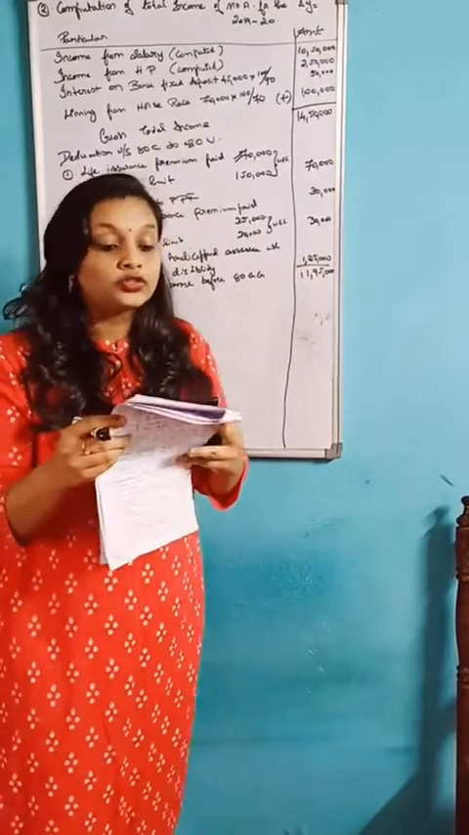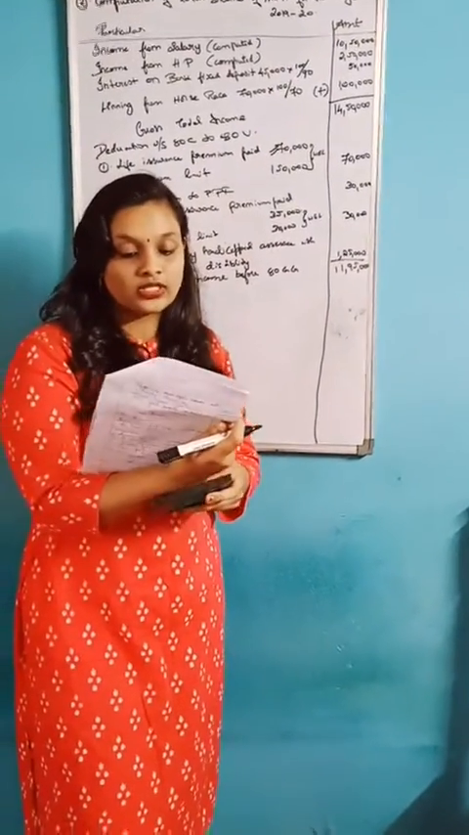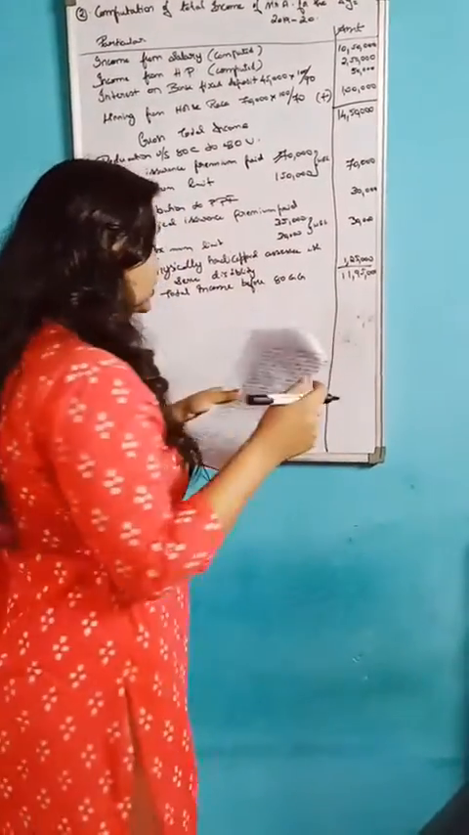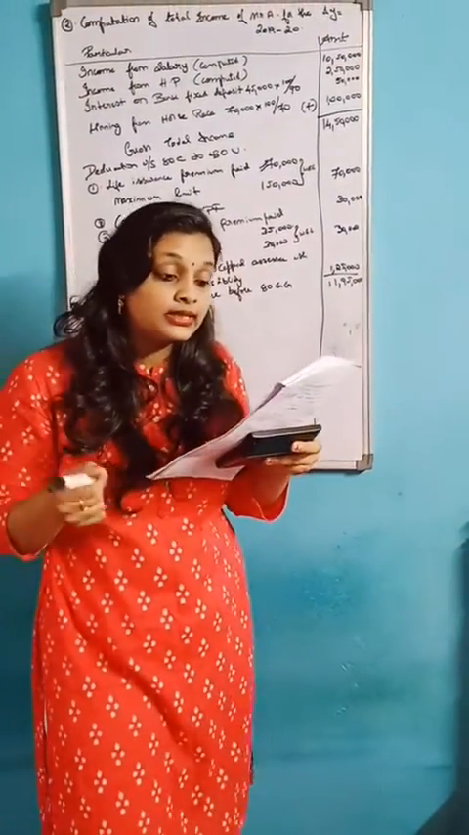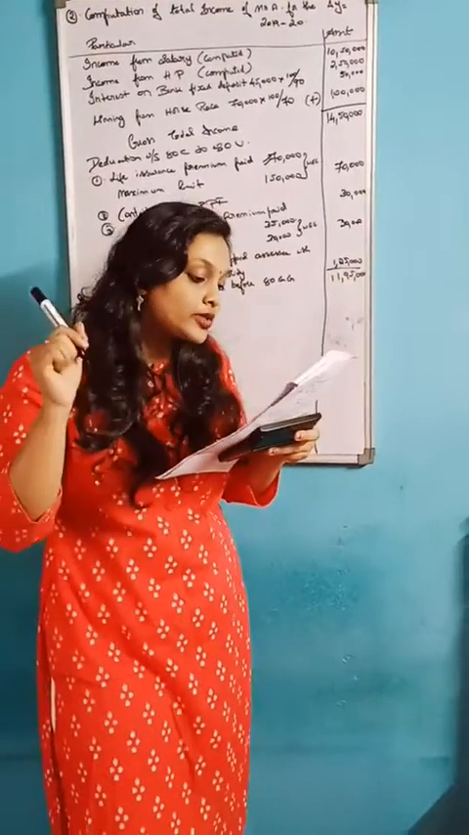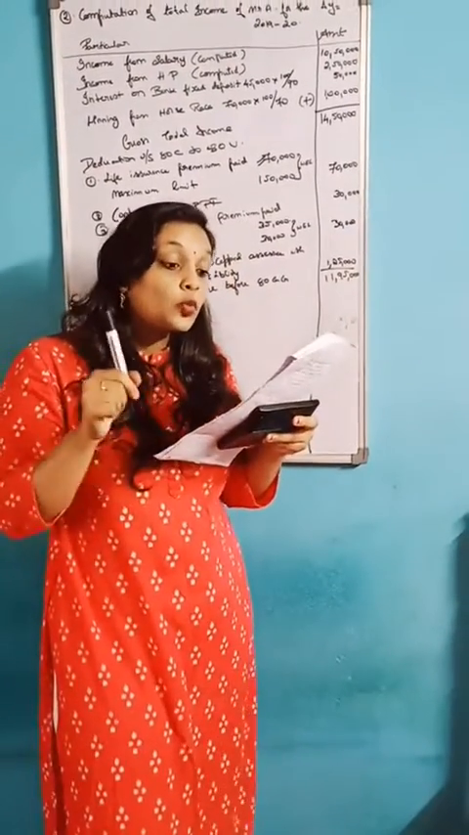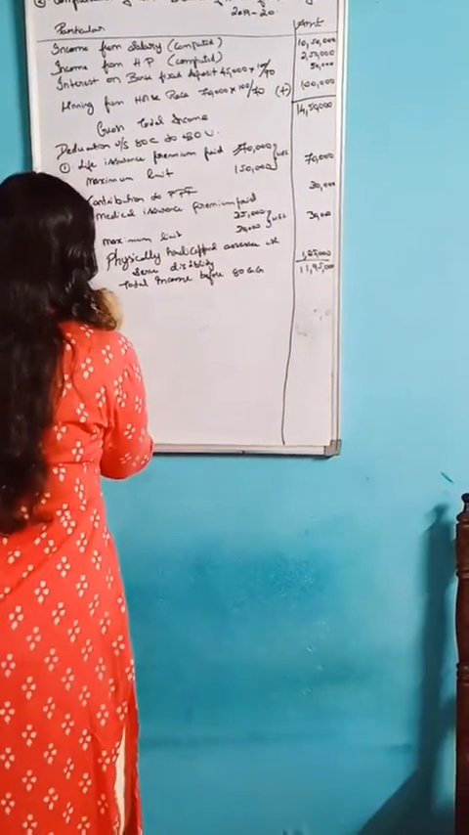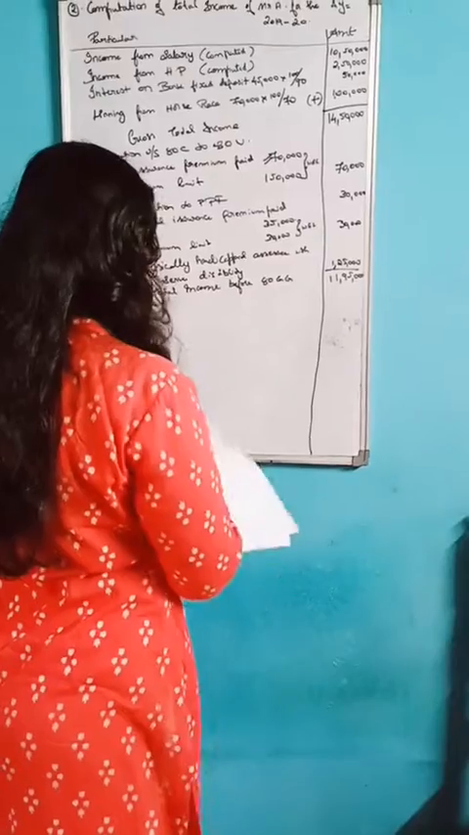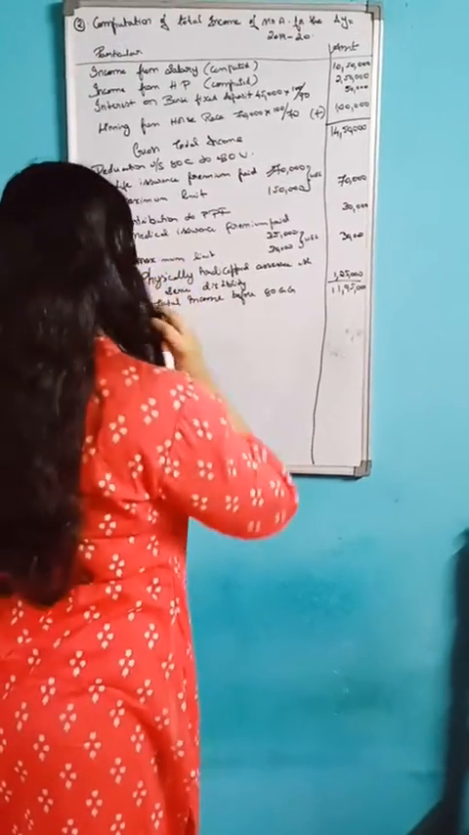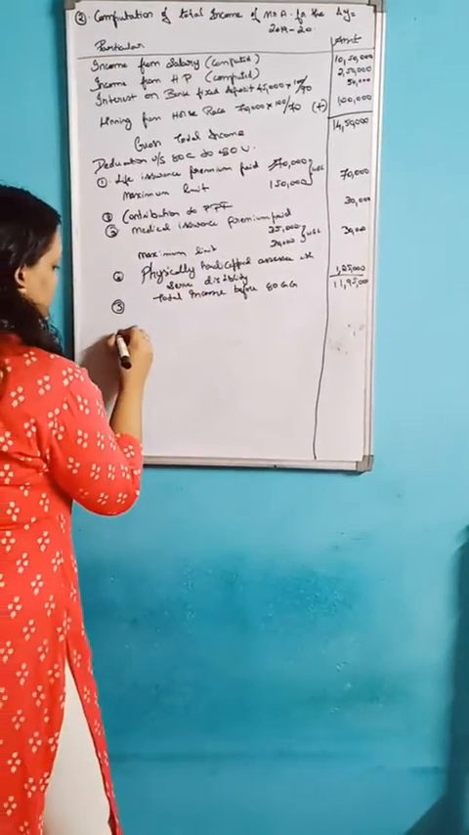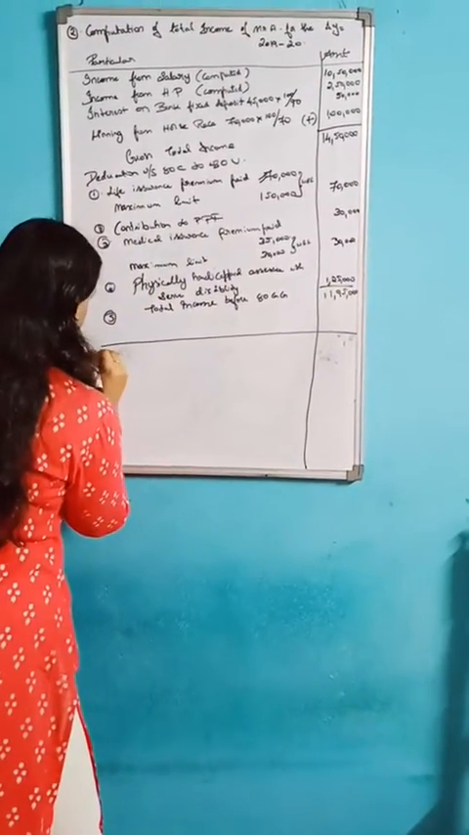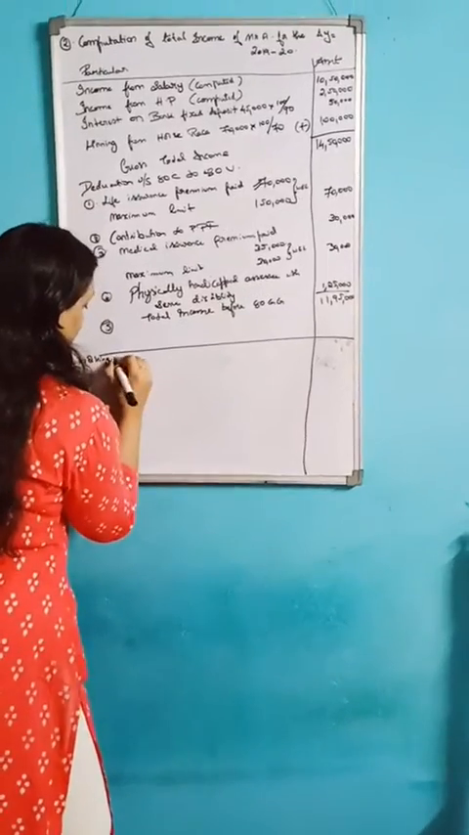And you should see this last information about rent. Okay, how we should calculate the rent part. So here the rent paid towards resident house is rupees 12,000 per month. He does not own any resident house. So now we move to the rent part. Okay, how we will get rent. So working note of rent.